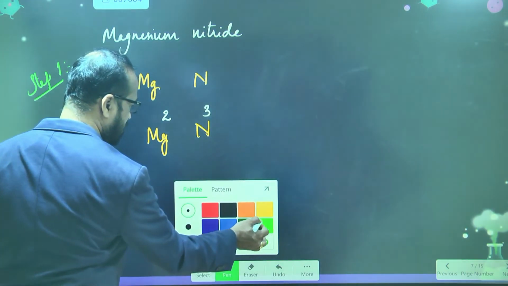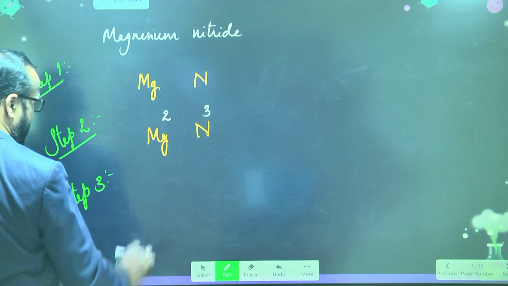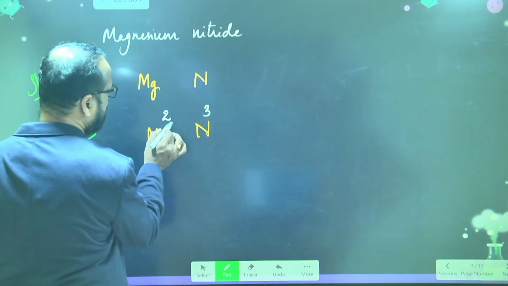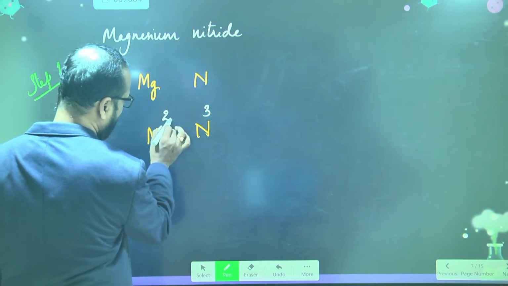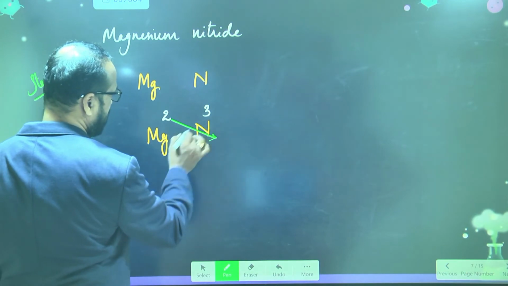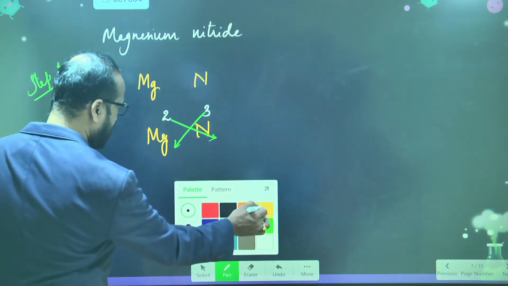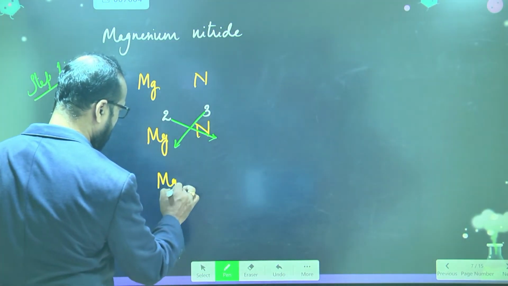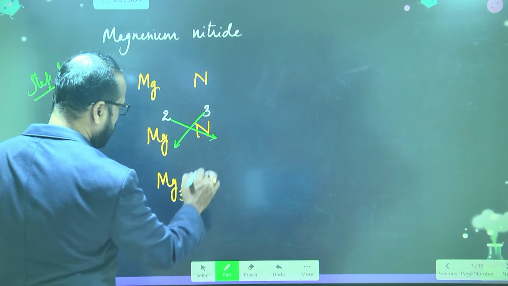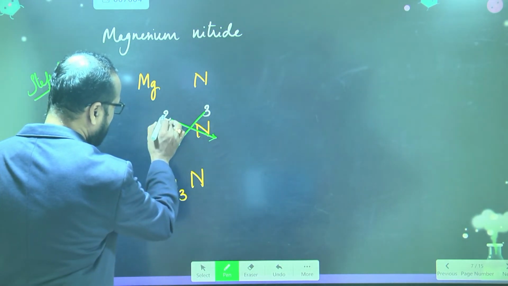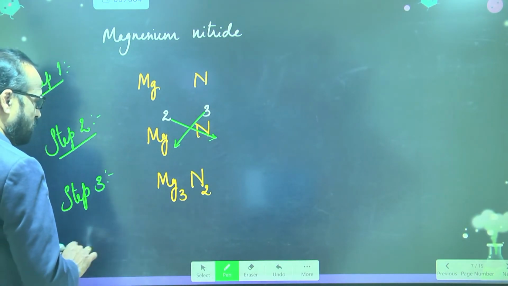Now what is our third step? Crisscross. Crisscross means the magnesium valency you bring to the nitrogen, and the nitrogen valency you bring to the magnesium. So this is Mg, and this 3 we are bringing here. So write Mg3 and N, and the valency of magnesium we are bringing here. Now what is the fourth step?